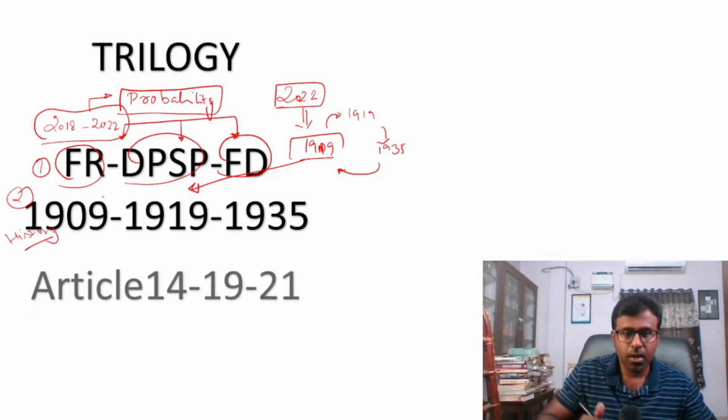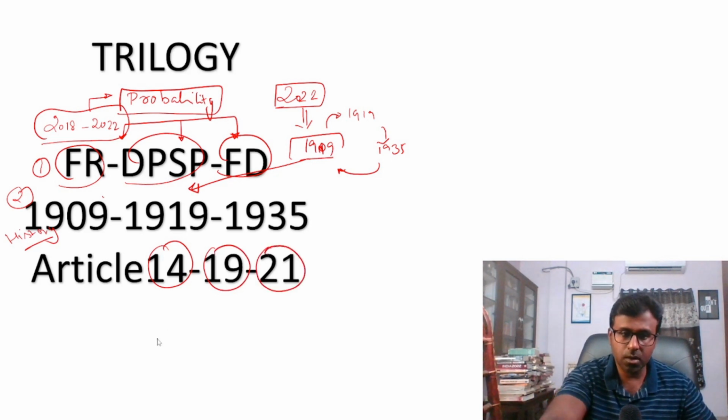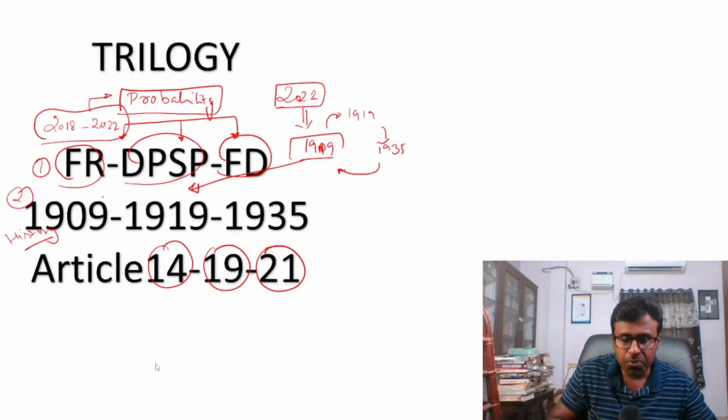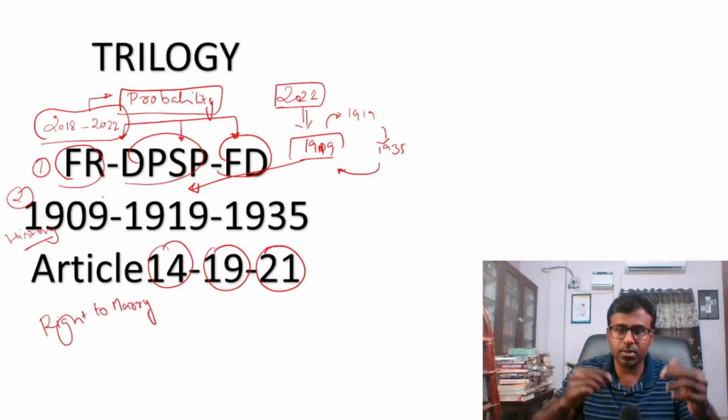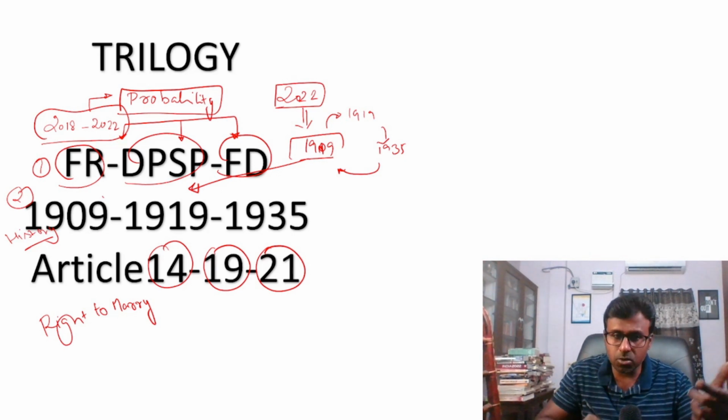And then Articles 14, 19, 21. There is a huge number of questions where they are concentrating on these. For example, they are asking about a situation, let us say the right to marry. They are not asking what is Article 21, Article 14, Article 19. This is not something which they do, but rather a right like the right to marry.